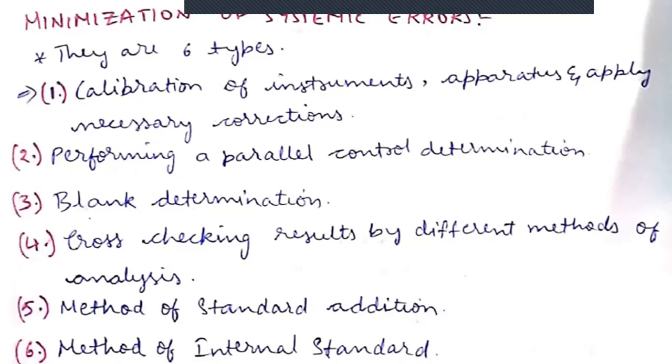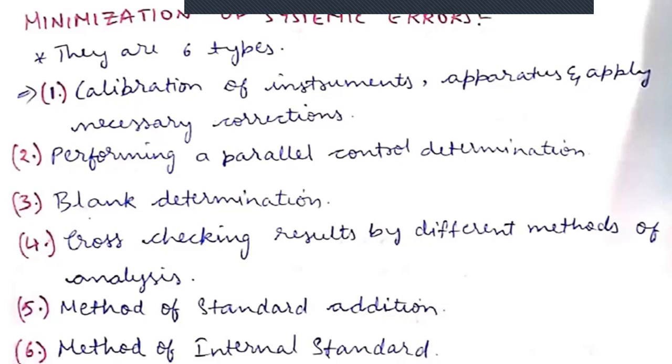Not only for instruments, we do the calibration process for many other apparatus such as pipettes, burettes, volumetric flasks, thermometers, weights. These are all apparatus that we are using in the laboratories. So those must be calibrated before using, so that they will give accurate values. We can get the accuracy, we can get the precision, right? So this method is very important.